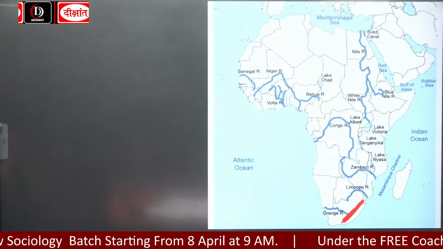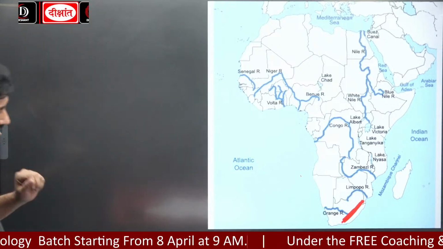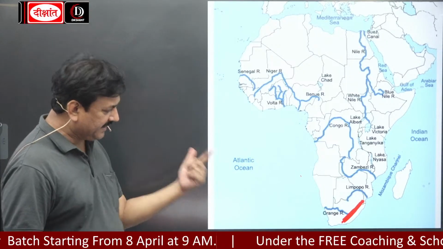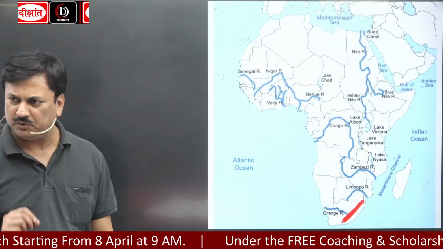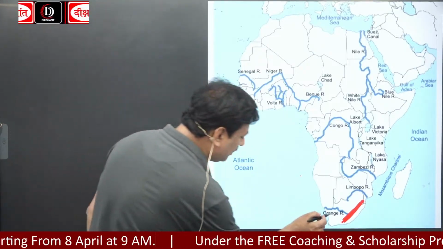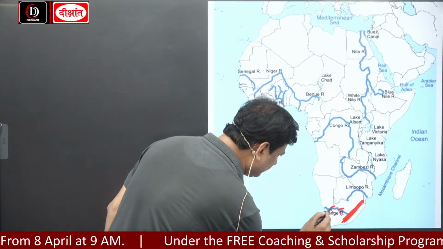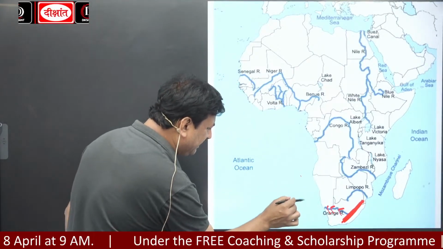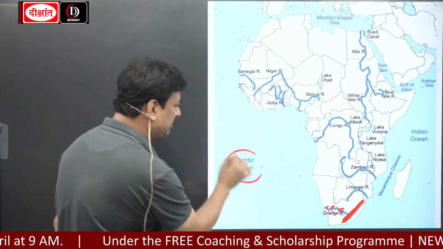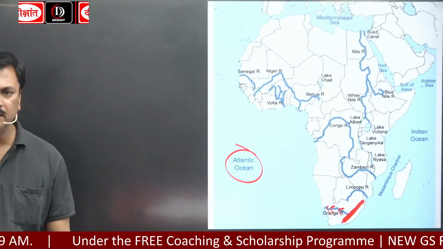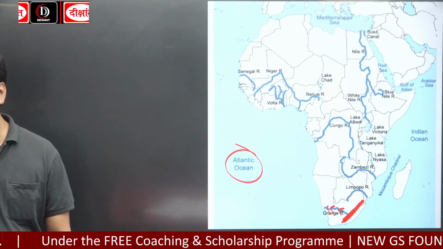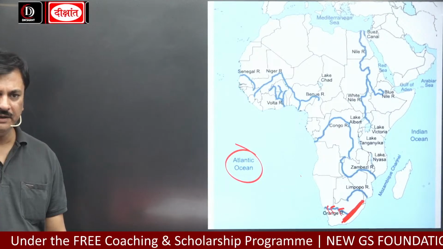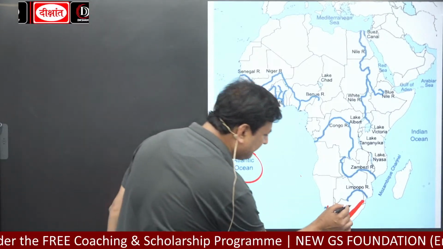Okay. Now from this Drakensberg, two rivers come out. एक तो है आपको कौन सा? River Orange. And River Orange drains in where? Atlantic Ocean. And the second is River Limpopo.